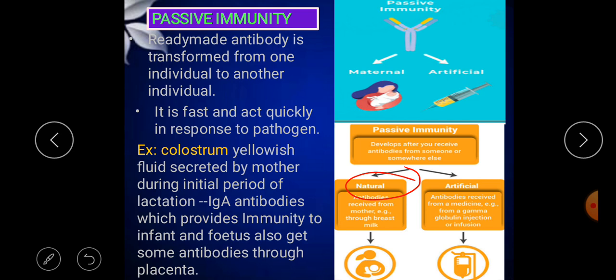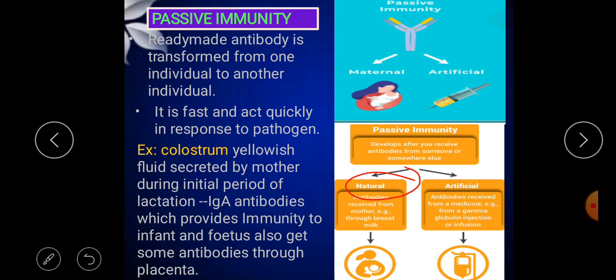This time the antibodies are forcefully injected inside the person's body, and in that artificial form, once the antibody is injected, it starts to produce quickly, and antibodies form fast inside the person, and the recovery will be very soon.